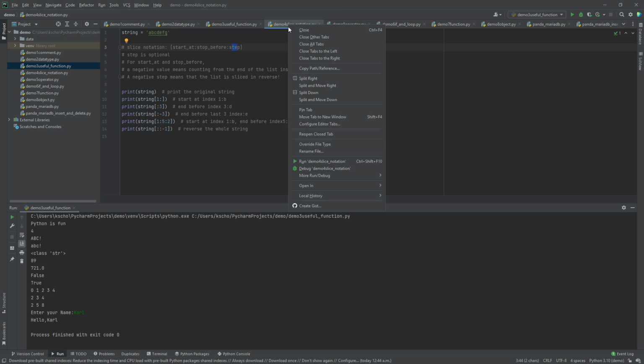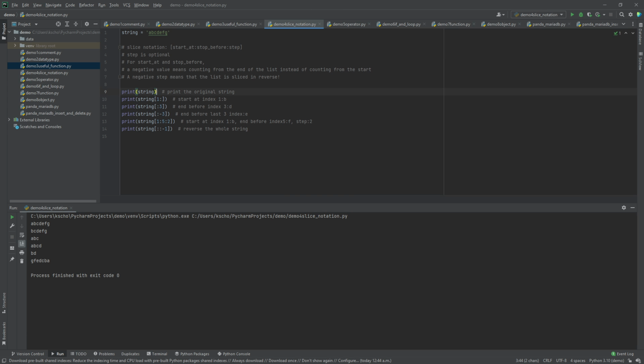So let's say if I run the code, you will see I'm going to print the string first. And if I try to print together with the slice notation, let's say I'm using 1 colon. Before the colon, it indicates the start index. So it starts at 1, which is 0 and 1. So I'm going to print the string starting from B. So as the result, the thing will be B, C, D, E, F, G.